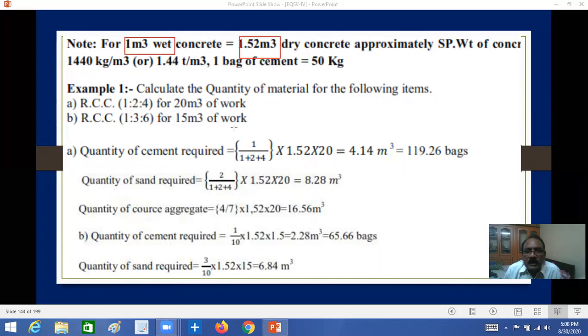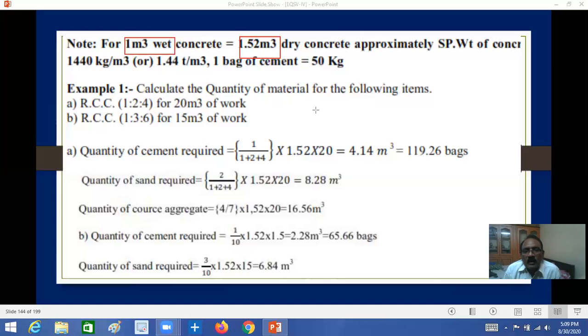See, RCC quantity with 1:2:4, for slabs, beams and columns, or 1:1.5:3. These mixes depend upon the grade of the concrete, nominal mix or design mix, so it depends upon the structure.